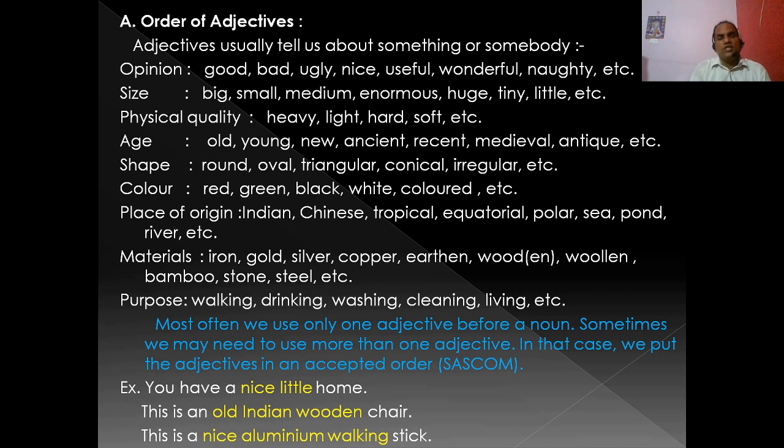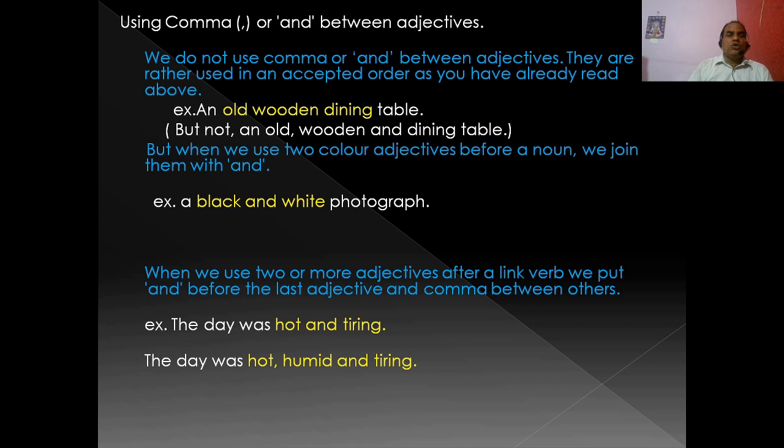So whenever a question comes to put the adjectives in use, when we use more than one adjective in a sentence or before a noun, we have to put them in this order. Using comma or and between adjectives: we do not usually use comma or and between adjectives. They are used in an accepted order as we have already discussed.